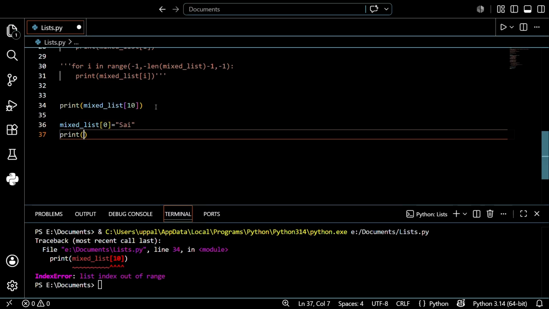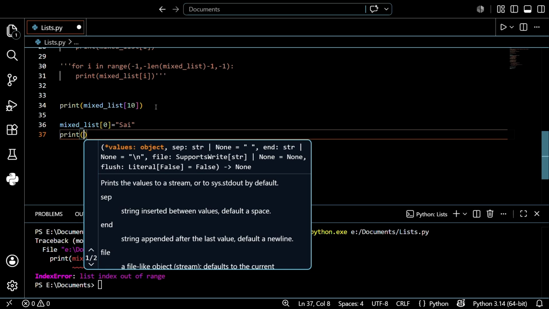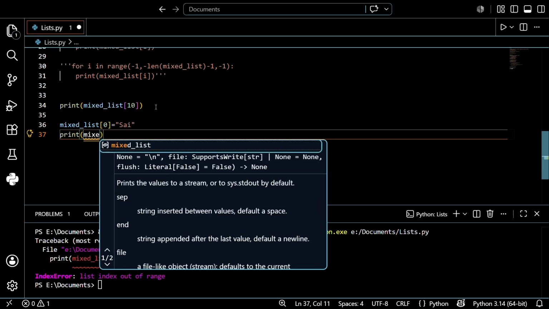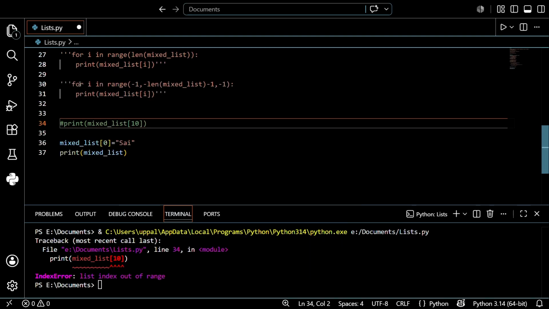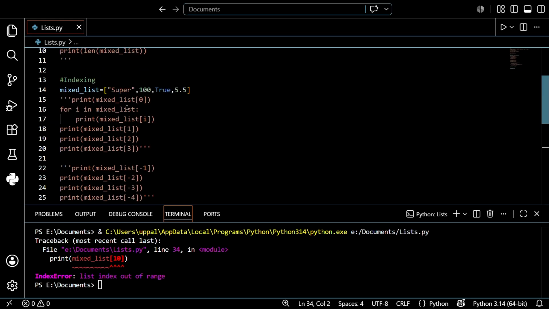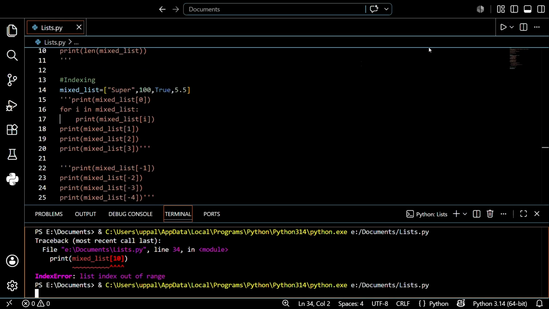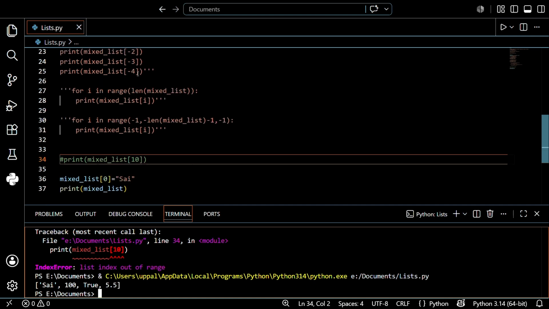I just want to print that again, print of mixed list, right? Before that I just want to edit this because it shows some errors, so it will stop us. So before that I just want to save this and run this. What will be the answer? Let's see. It was modified.